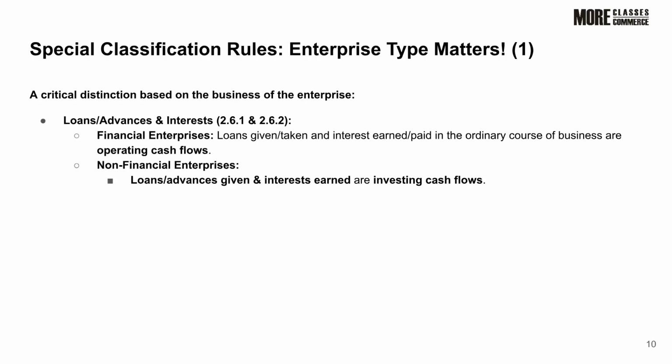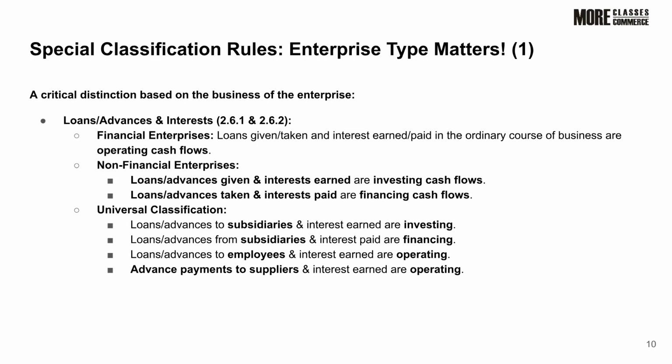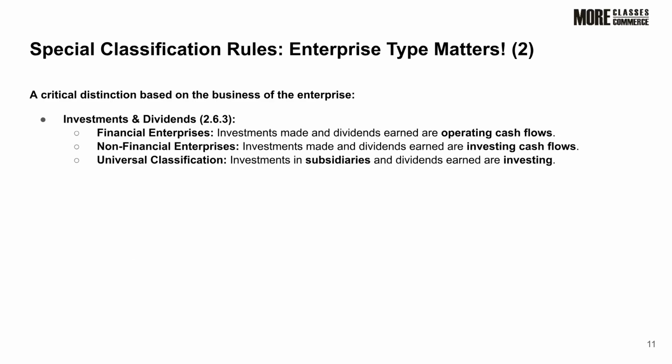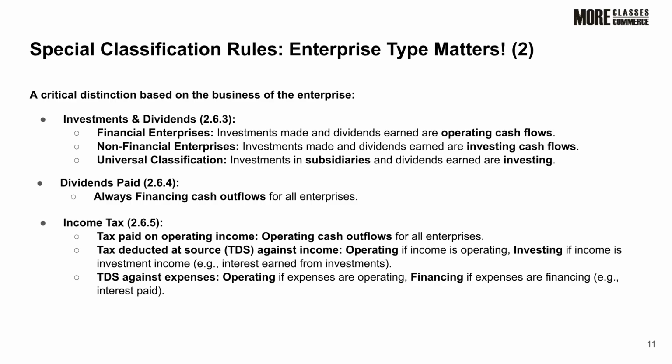Classification rules vary by enterprise type. For financial entities, loans and interest are operating flows. For non-financial entities, loans given and interest earned are investing, while loans taken and interest paid are financing activities. Further classification distinctions exist for investments and dividends. For financial enterprises, these are operating, while for non-financial, they are investing. Dividends paid are always financing activities. Income tax is operating, but TDS on investment income is investing.